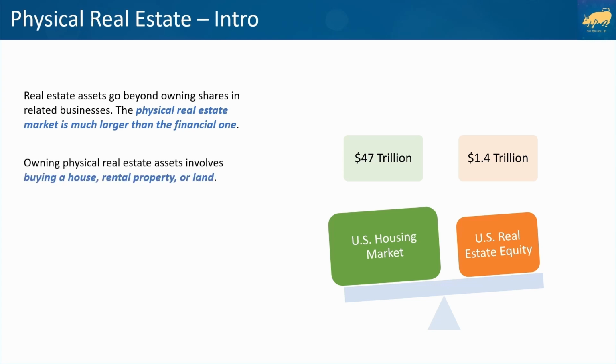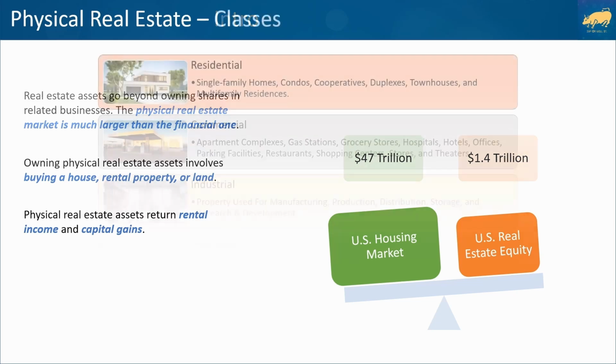Owning physical real estate assets involves buying a house, rental property, or land. Meanwhile, owning financial real estate assets involves buying shares of related businesses on the stock market. Physical real estate asset returns come in two forms: regular payments from renters, or rental income, and capital gains, or the surplus of the selling price over the buying price.